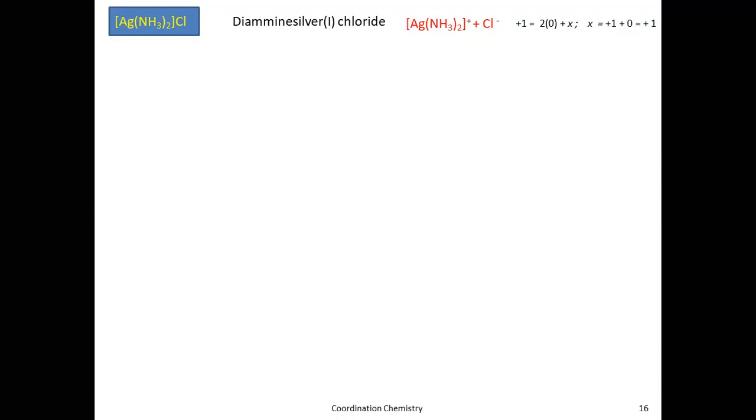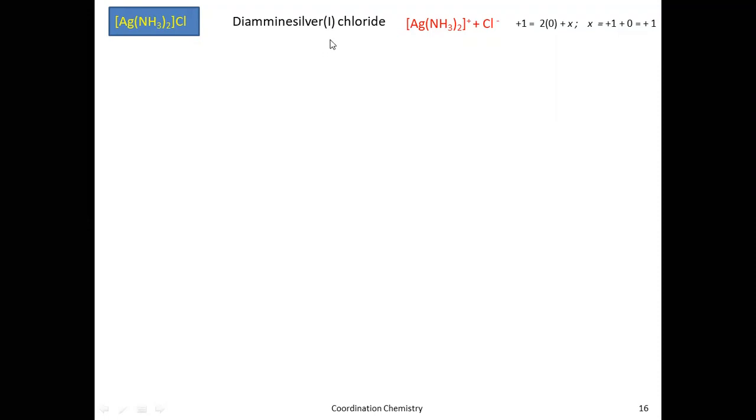What is the cation, or what is the coordination sphere here? This one. So how many ammonia molecules are there? 2. So di. What is the name that you have to use for ammonia? Amine. For ammonia, you have to use amine. Since it's a positively charged central ion, you have to write the name as it is, silver. What is the charge? 1. That you have to indicate in a bracket with the Roman numeral I.